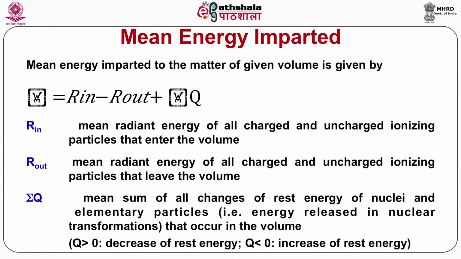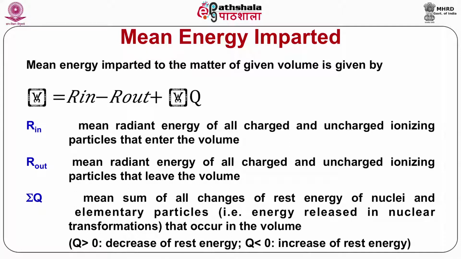The mean energy imparted to the matter of a given volume is given mathematically as ε̄ = R_in − R_out + ΣQ. R_in is the mean radiant energy of all charged and uncharged ionizing particles that enter the volume of interest. R_out is the mean radiant energy of all charged and uncharged ionizing particles that leave the volume.